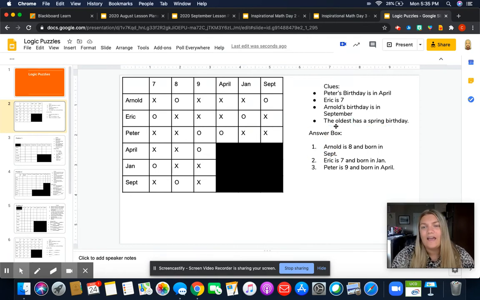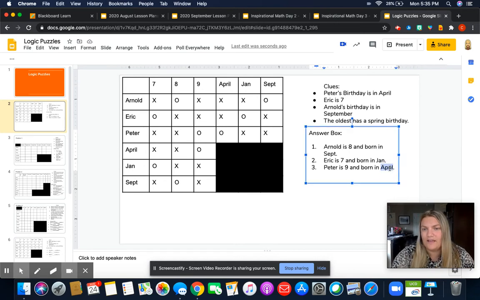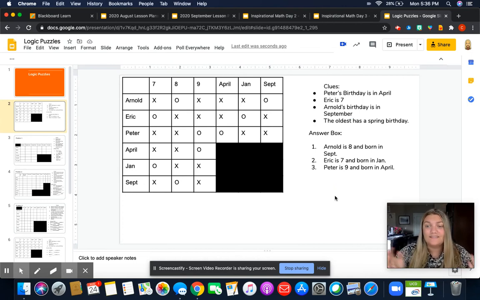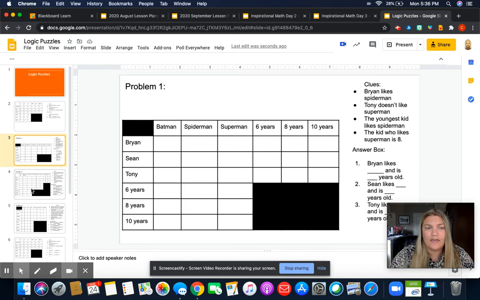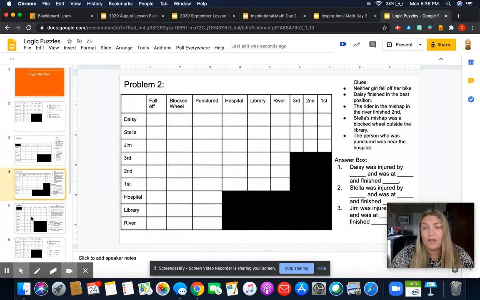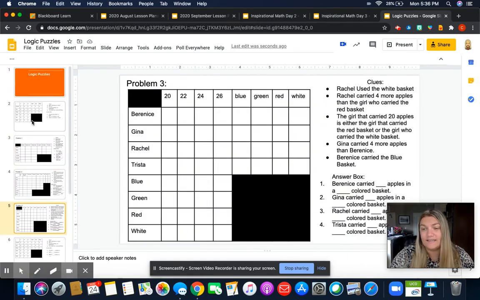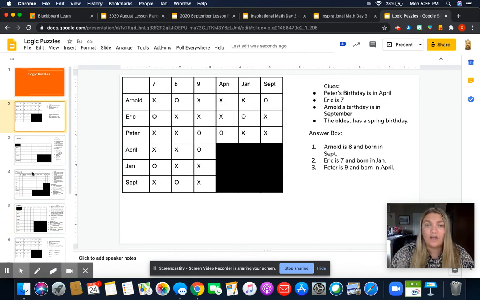Check. And the oldest has a spring birthday. Spring birthday is in April. Oldest is 9. We got that. So we did it. We completed this logic puzzle. So I just want to go through, since you guys can see this, and they can get a little bit bigger, but you're going to use the same process the entire time. You're going to run through the clues, mark your X's and O's, and figure out your answer box.